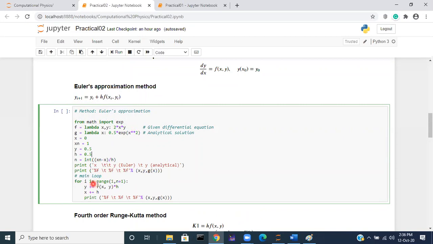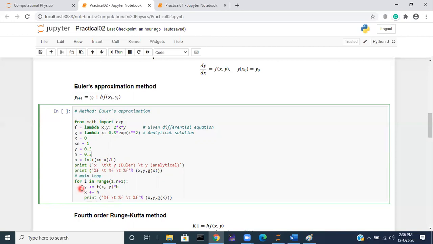So for i in range 1 to n plus 1, the loop runs. It will go from 1 to 2. Here n is 2, so n plus 1 is 3. Range 1 to 3 means only 1 and 2, because range excludes the last value.